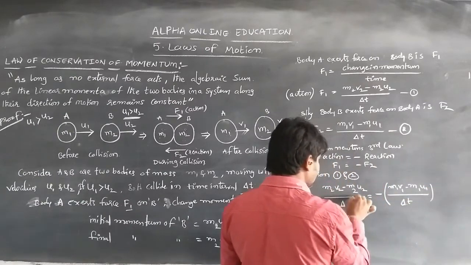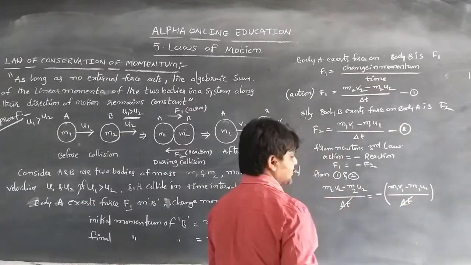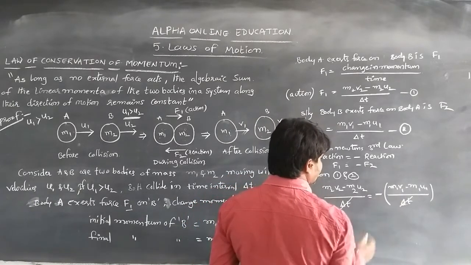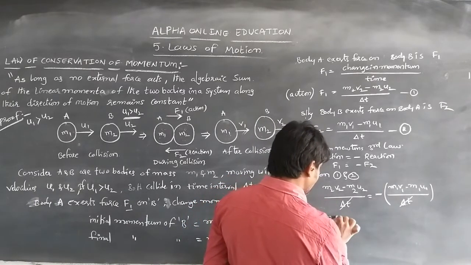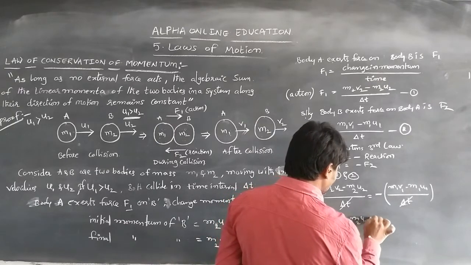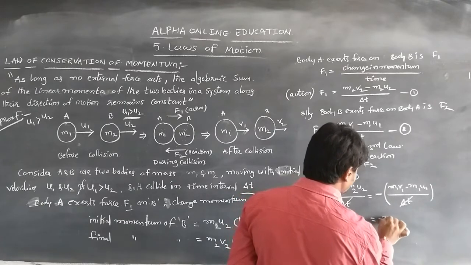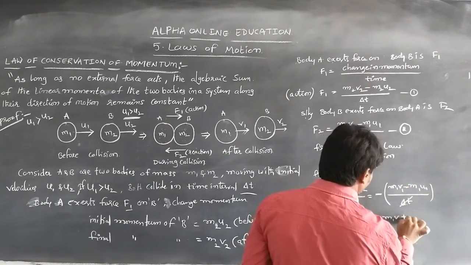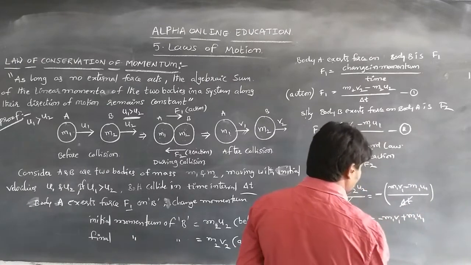Delta t is common on both sides, so it gets cancelled. The remaining is m2v2 minus m2u2 equals minus m1v1 plus m1u1, multiplying the negative sign inside.